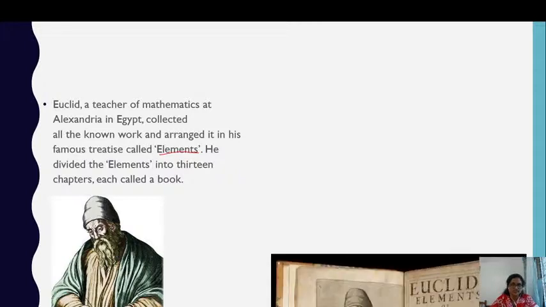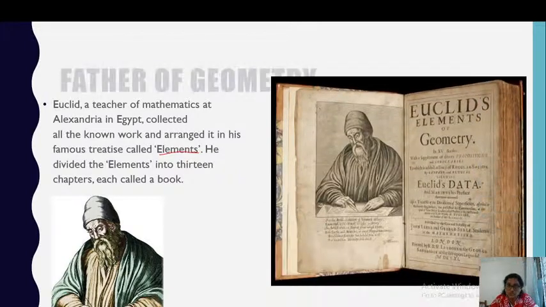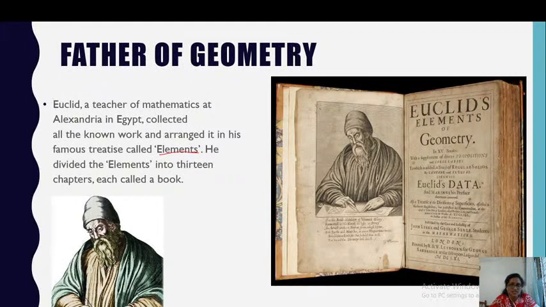He divided this book into 13 parts, and each chapter is called a book. He also made many contributions of his own, and he collected all the ancestral knowledge and compiled this book. Euclid is called the father of geometry.